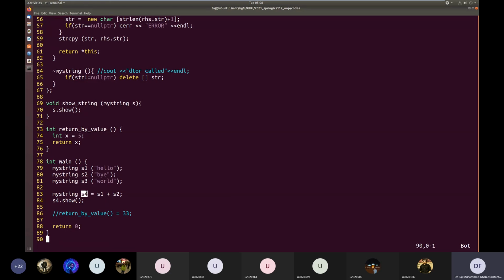This stealing of data concept in C++ was introduced after C++11, and instead of copying data, we move the data from the temp object to S4. We will take that dynamic memory from the temp object and directly give it to the new object. Since the temp object will be destroyed anyway, it doesn't matter whether we copy its data or totally take its data.